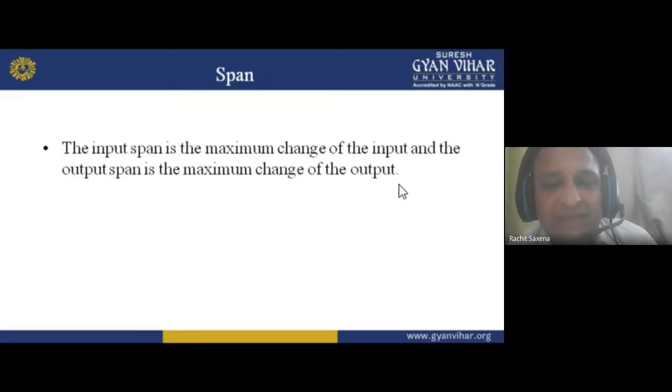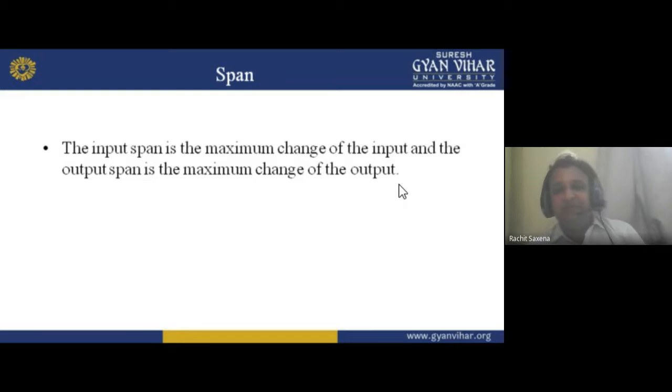Now the input span is the maximum change of input, and the output span is the maximum change of output. Dear student, for the input span, for example, I'm taking the thermometer.